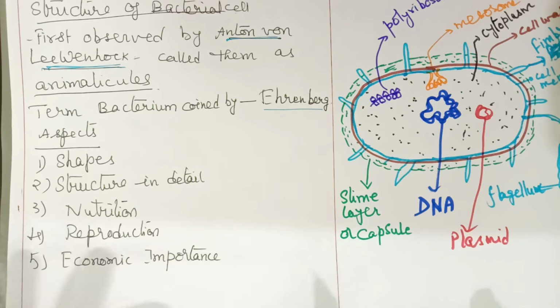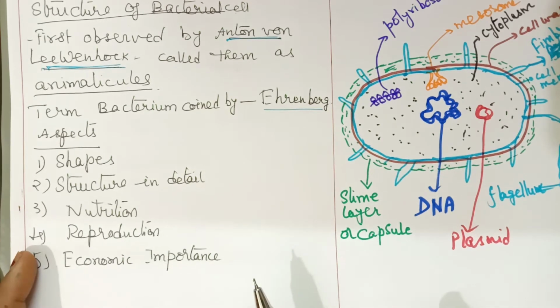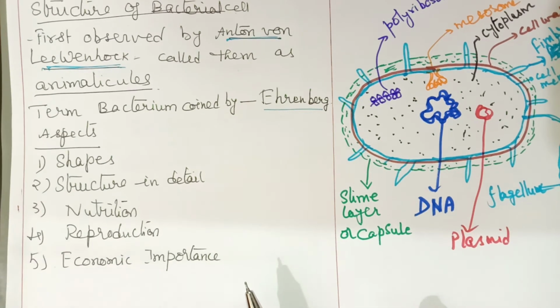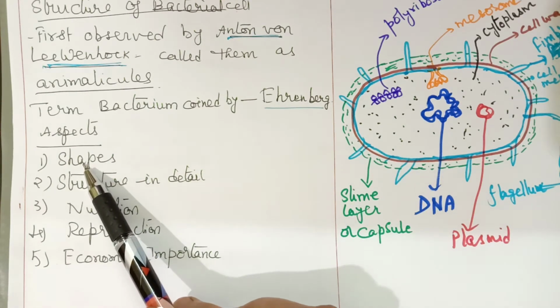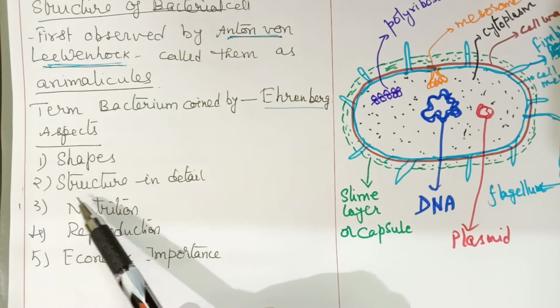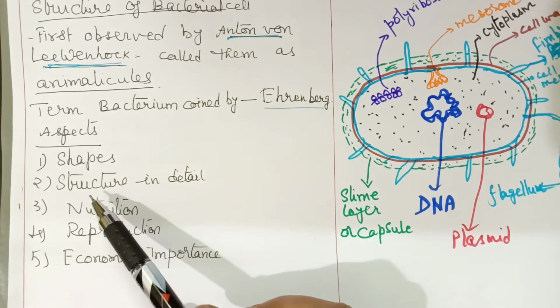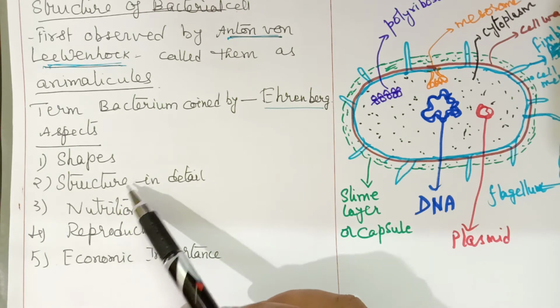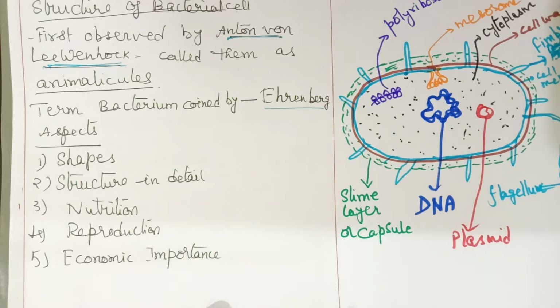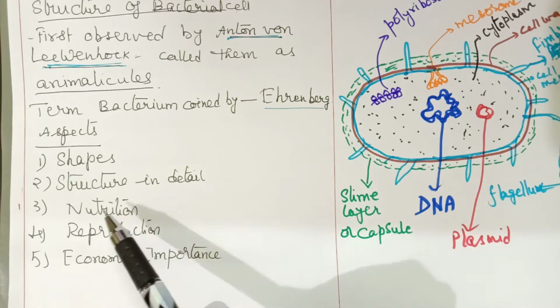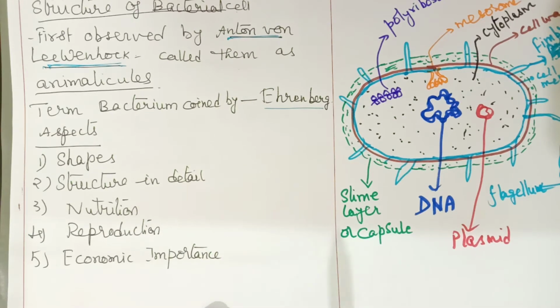So taking different subtopics, I am starting with the structure of the bacterial cell. The subtopics we will consider are, first, the shapes of bacterial cells, and second, the structure of the bacterial cell. The structure also we have to split into different videos, because the complete structure of the bacterial cell will take more than 1 hour to discuss, and you cannot watch a video for more than 1 hour.